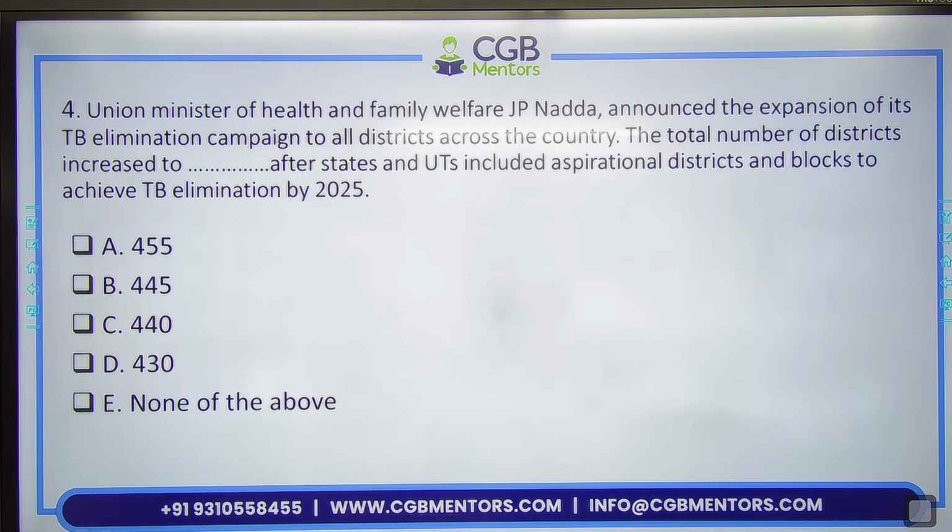Total number of districts have been increased to how many? 445, earlier 347.